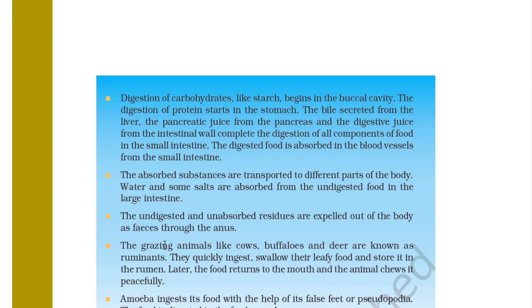The grazing animals like cows, buffaloes, and deer are known as ruminants. They quickly ingest and swallow their leafy food, and store it in the rumen. We have learned that later the food returns to the mouth and the animal chews it peacefully. And lastly, amoeba ingests its food with the help of its false feet or pseudopodia. The food is digested in the food vacuole.